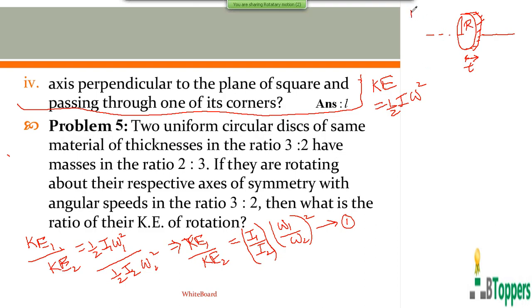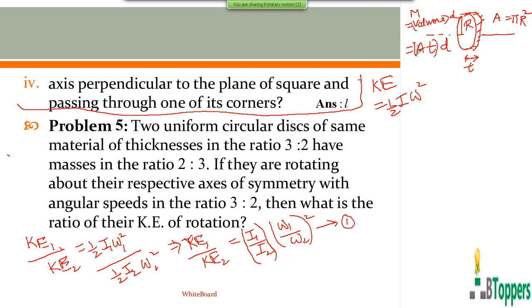The mass of the disc is the volume of the disc into density. Let small d denote the density of the material of each disc. The volume of a circular disc is the product of face area and thickness t. Each face of the disc is a circle of radius r, so the face area is pi r square.